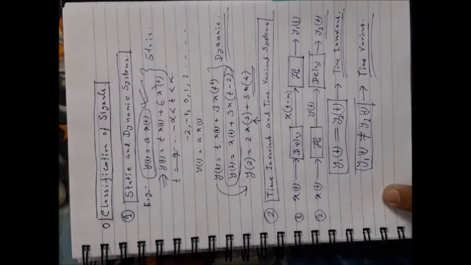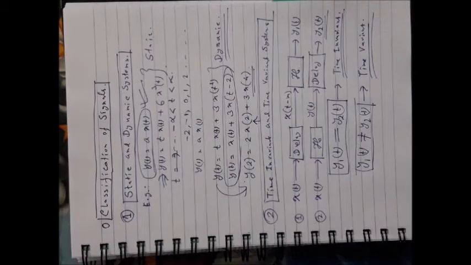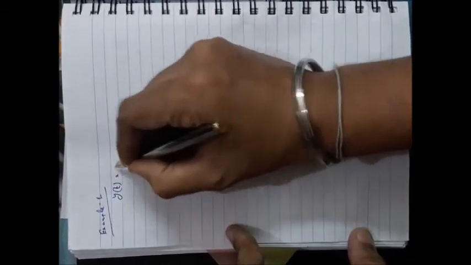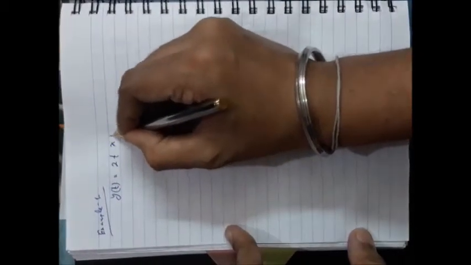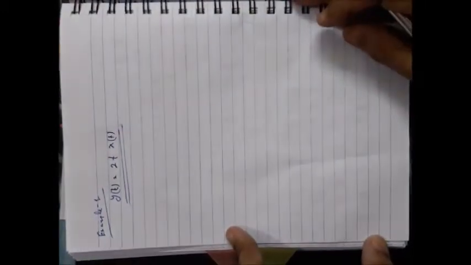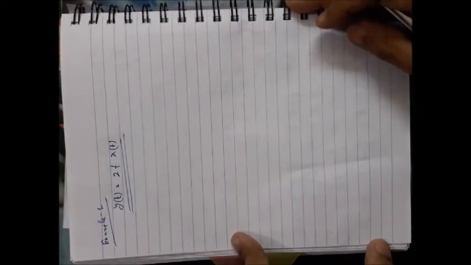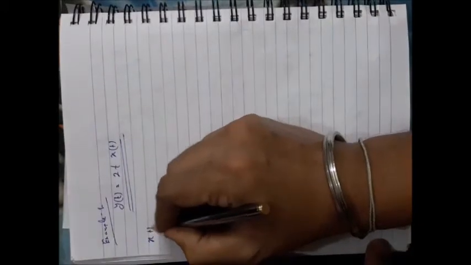Now let me show you some examples. Example 1: suppose you have to verify y(t) = 2t x(t). It is your given system's input-output relationship. You have to verify whether this system is time variant or invariant. So check accordingly. Provide x(t)